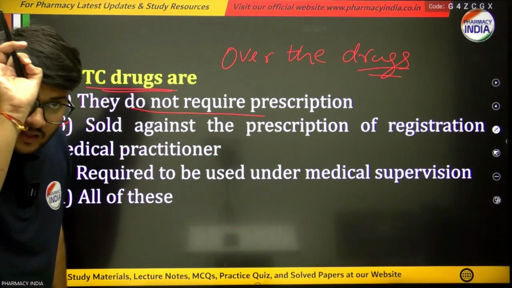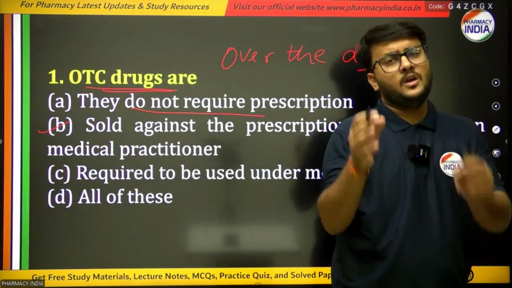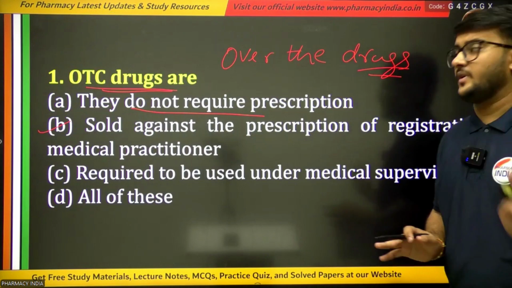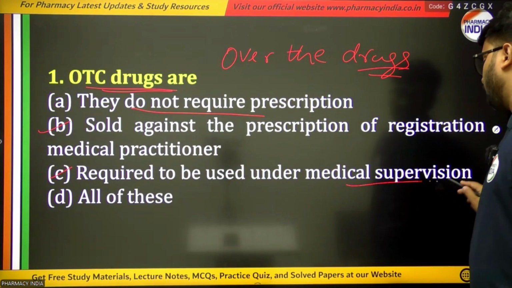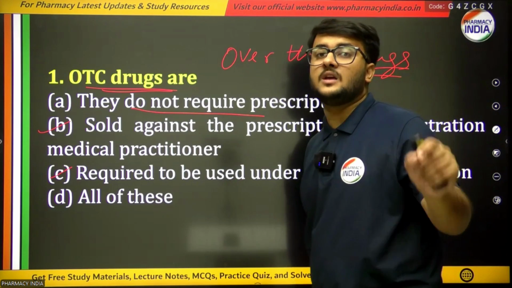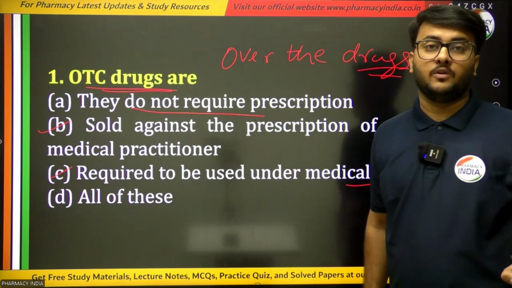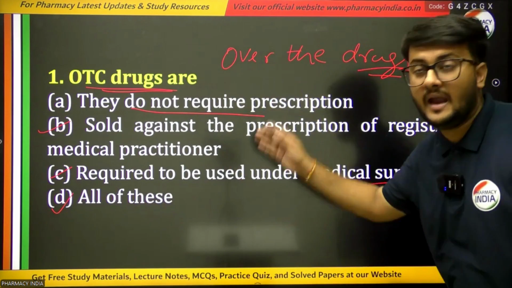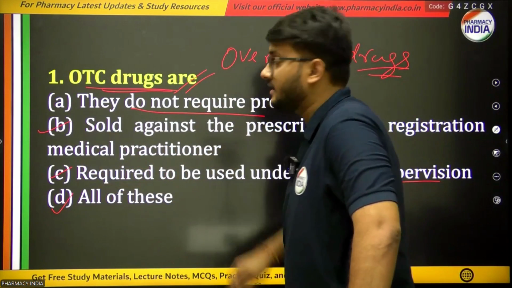That is, the medications which will be sold by the pharmacist against the prescription. Next option is required to be used under medical supervision, meaning OTC drugs are those medications for which we need medical supervision. And the last option is all of these, which would be the right answer if the question was saying that these are OTC drugs.